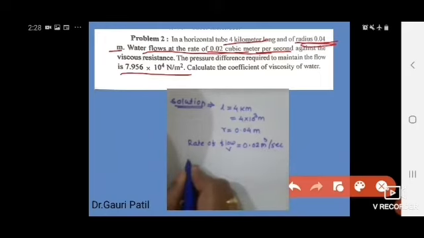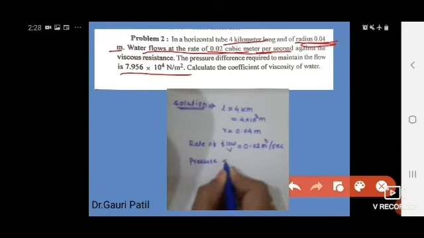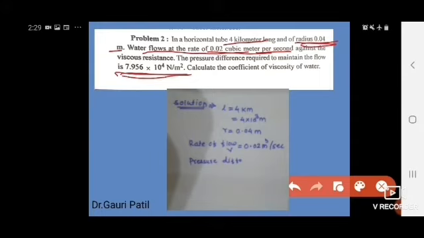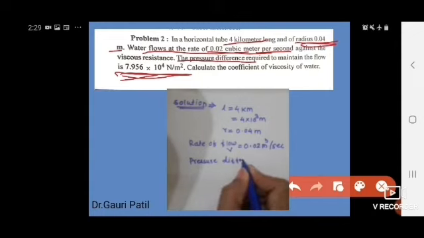And pressure difference. Then again here, how much is the pressure difference? Pressure difference is 7.956 into 10 raised to 4 Newton per meter square.